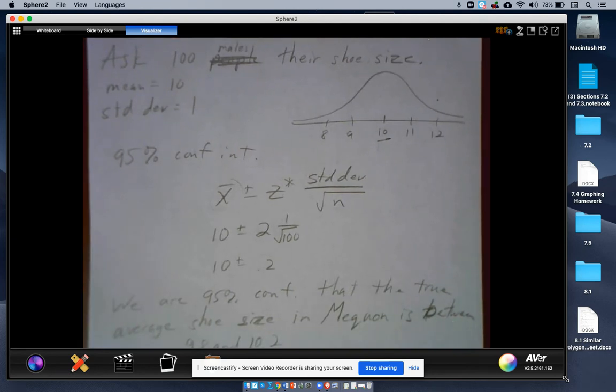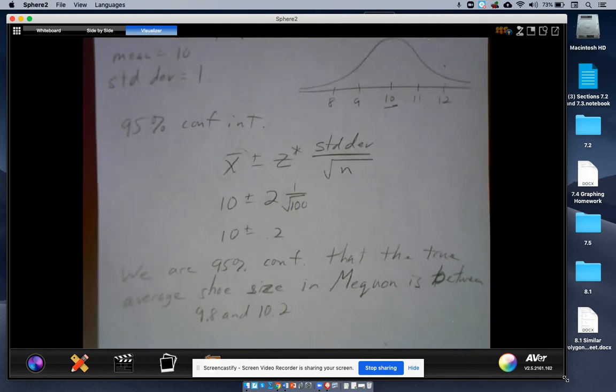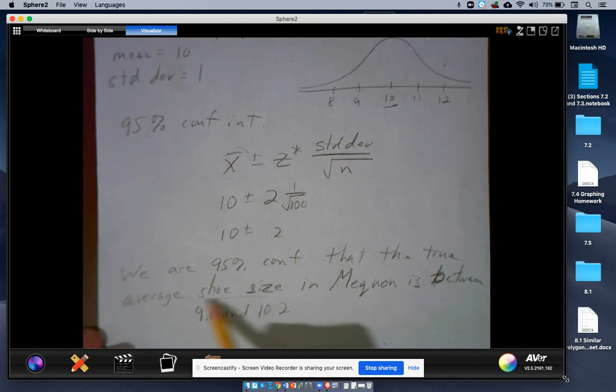Now, this is a little bit of a silly one because you can't get a size of 9.8 or 9.9, right? But they're saying the average shoe size, like we're looking for the average, would be somewhere. So of all the people in Mequon, if you asked everybody and found their average shoe size, it'd be somewhere in between those two. Okay, so that is how you make a confidence interval for a mean or an average of the numbers.